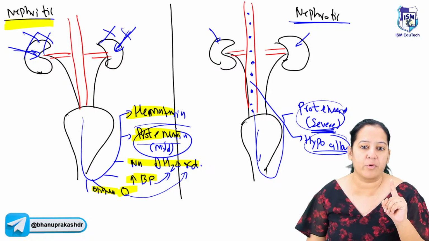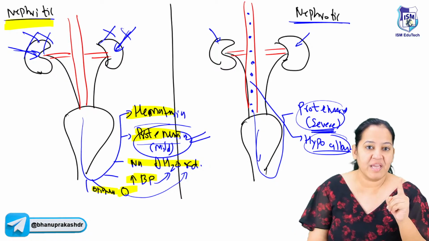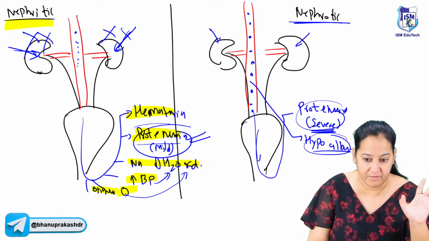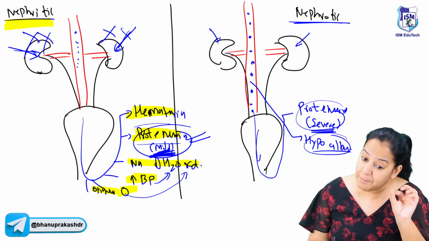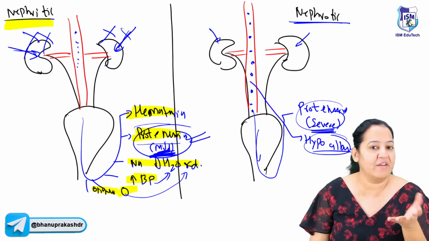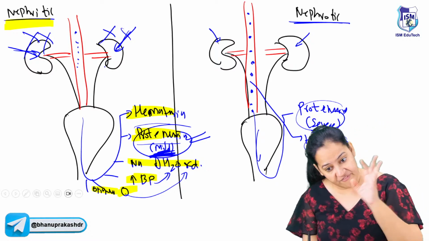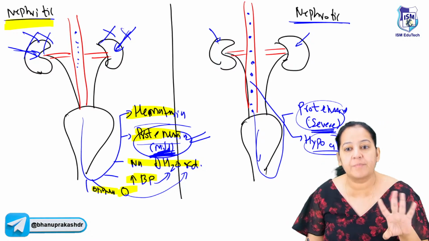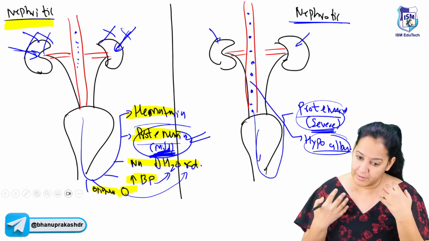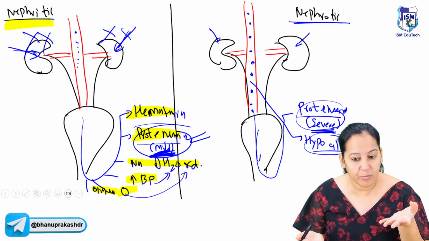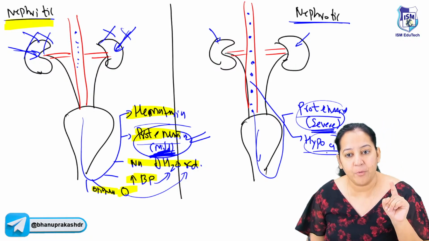Now you may be thinking, ma'am, protein is lost in nephritic also, so why are you not saying there is hypoalbuminemia there? No, there we don't have it, because I insist on the word mild. In nephritic syndrome, there is mild proteinuria, that's why we don't have hypoalbuminemia. But in nephrotic syndrome, there is severe proteinuria. Most of the albumin is lost in urine, so in the blood there is less protein. So there is hypoalbuminemia.